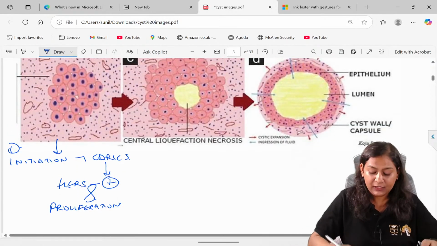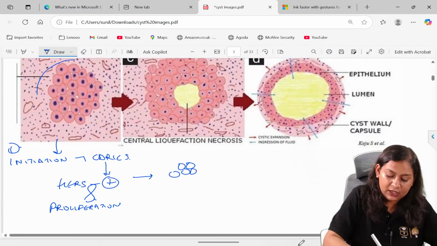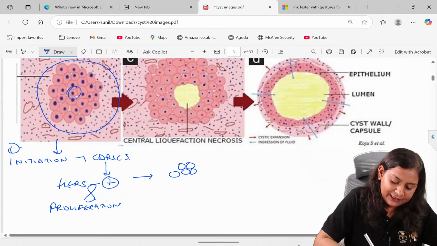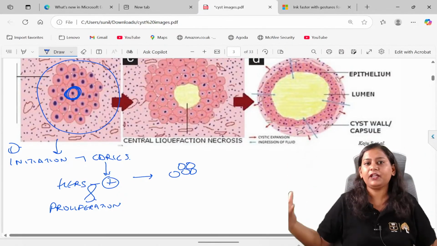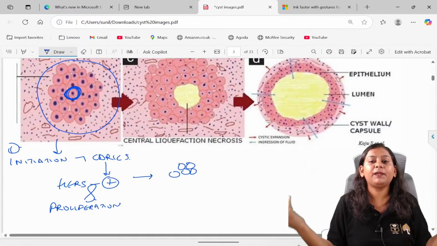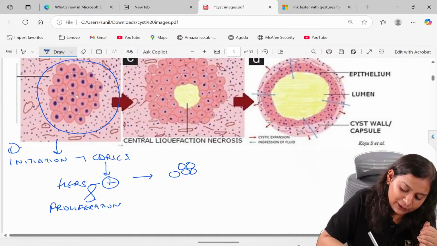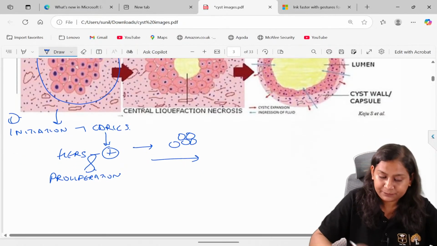Now this HERS will start proliferating. See, lots and lots of proliferation of HERS. Now what will happen? In the center, because it is proliferating a lot, there will be no blood supply. Ischemia will occur.